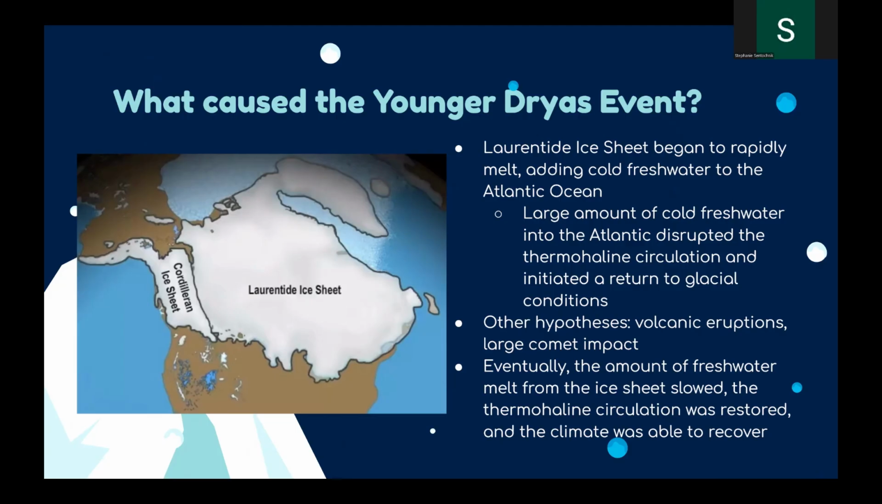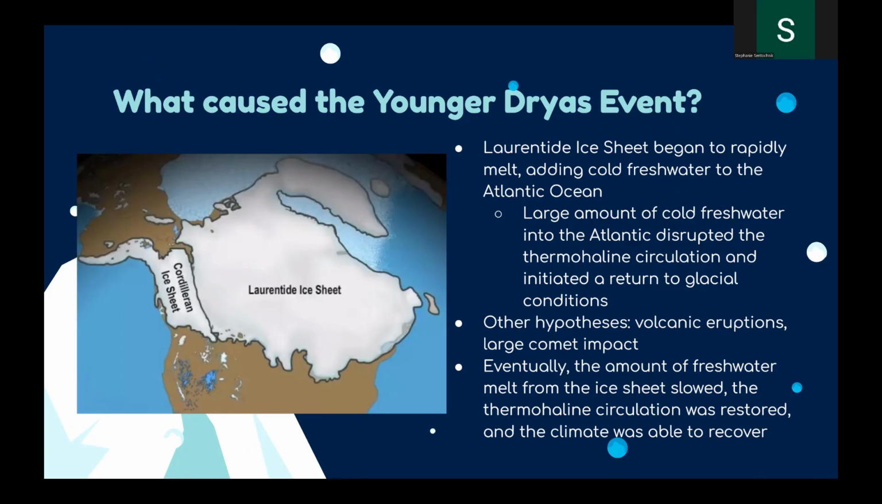So this large amount of cold, fresh water, meaning water with little to no salt content, entered the Atlantic Ocean and disrupted the thermohaline circulation. So, this initiated a return to glacial conditions, or the cooling that we saw during the Younger Dryas event. Other hypotheses of causes of this event are volcanic eruptions and a large comet impact, although there are other hypotheses as well.